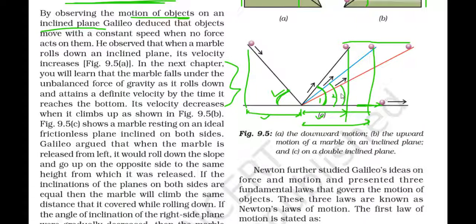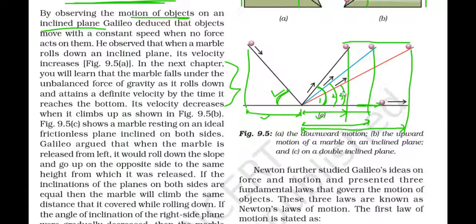Similarly, again if you decrease the angle of inclination in the third case, it has to travel the same vertical height, so the horizontal distance traveled by the ball will also increase. Again, if you keep on decreasing the angle of inclination, the vertical height traveled by the ball will remain the same, but the horizontal distance traveled by the ball will keep on increasing theoretically.